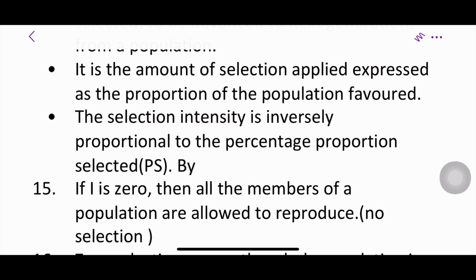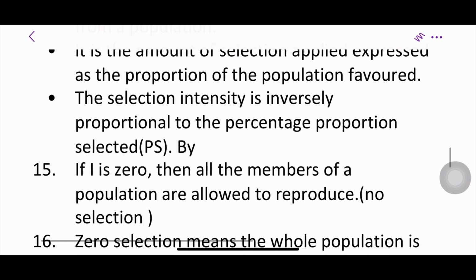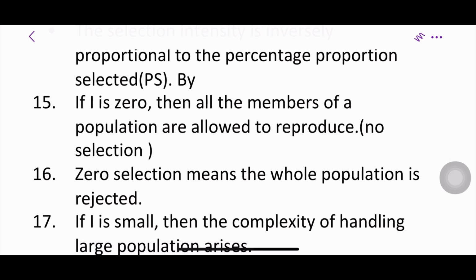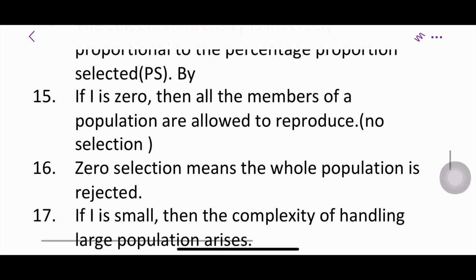That is, if we suppose that selection intensity is 0, then it means that there is no selection. So all the members of a population are allowed to produce. If I is 0, then it is no selection. But if we say it's 0 selection, it means the whole population is discarded.